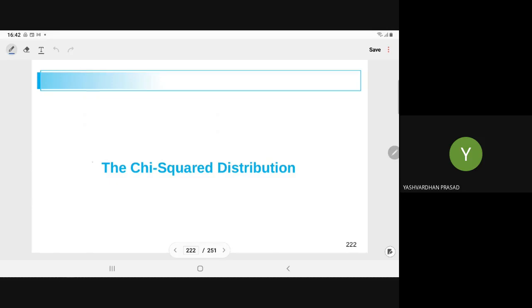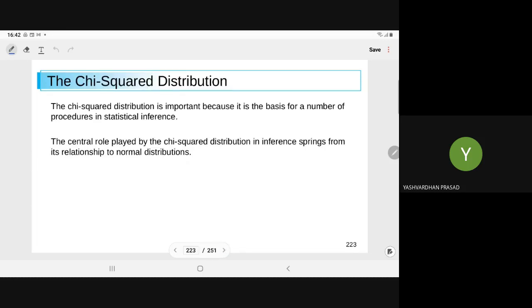Now the next and last distribution is the chi-square distribution. The chi-square distribution is very important from the statistical point of view. Wherever we have to compare two populations for inference from the data, you will see in the latter part of the course the uses of the chi-square distribution.